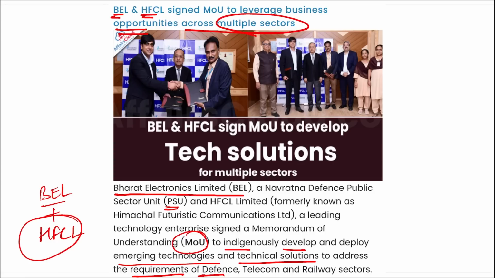This partnership will play a pivotal role in meeting the Government of India's target of building state-of-the-art technology architecture. The combined leadership of BEL and HFCL will facilitate developing and manufacturing innovative products, solutions and technical capabilities to address the opportunities across the emerging sectors of defense, telecom and communication.